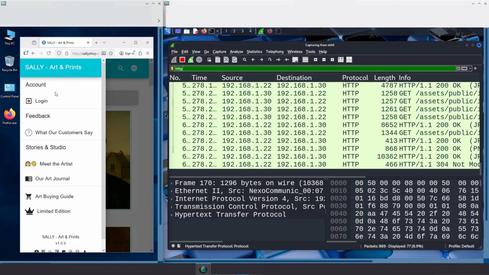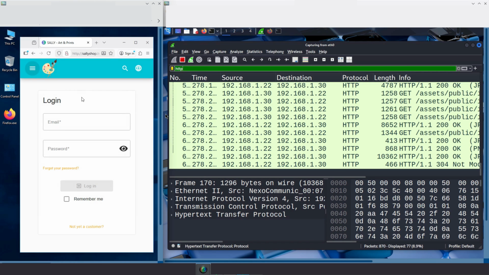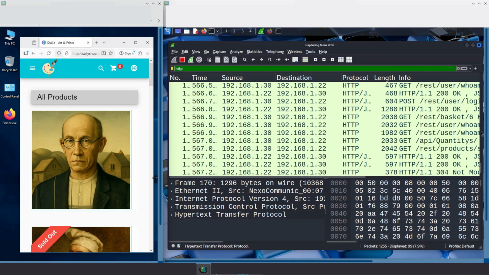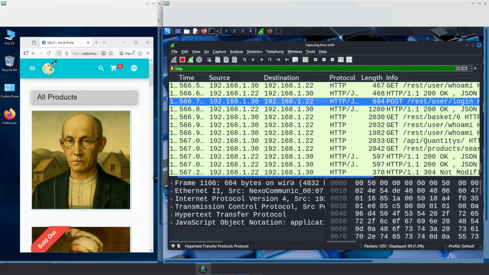Now Joshua navigates to the login page. He enters his credentials, Joshua at sallyshop.test as the username and let me in as the password. Then he clicks login. As soon as Joshua submitted the form, something interesting appears. Kim spots a new POST request coming from Joshua's machine. This is exactly what he was waiting for, because POST requests often contain login data.